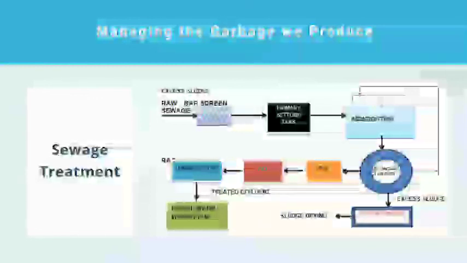Now, after that water is used, if we are getting some more solid waste, first of all there is this bar screen, in which we can get all the solid waste, and this liquid waste will go to the next part.